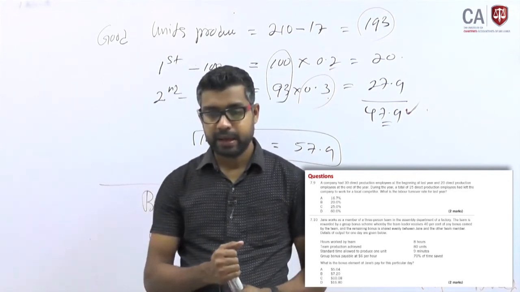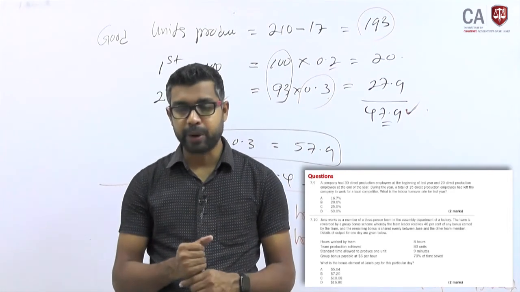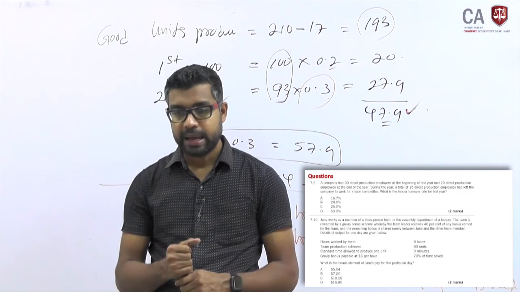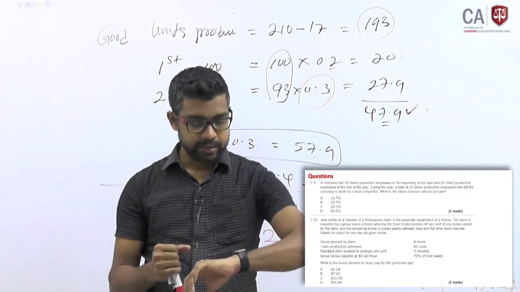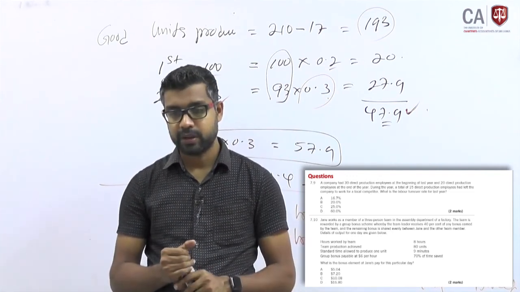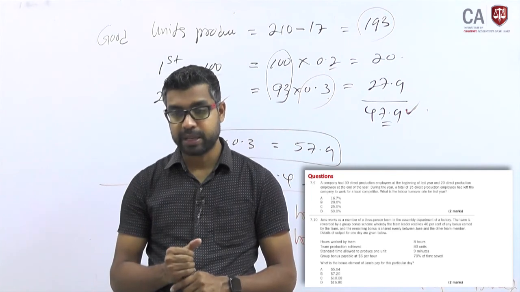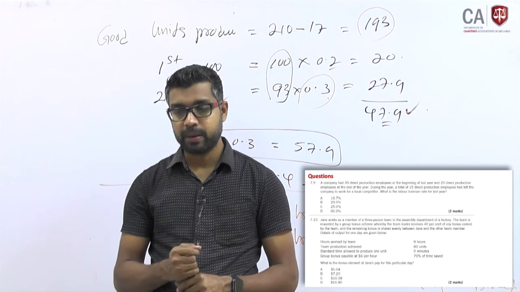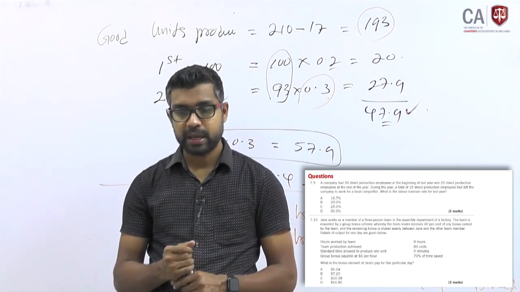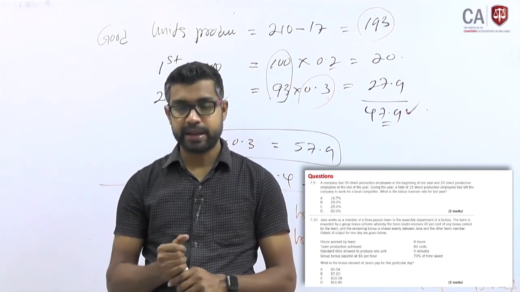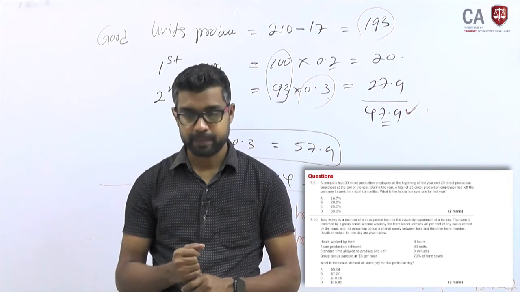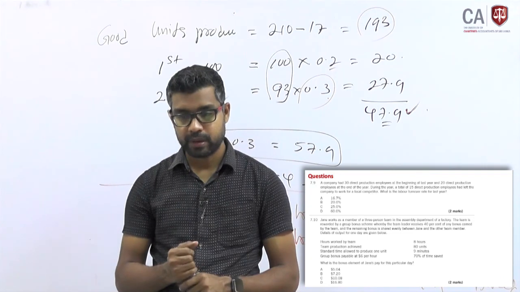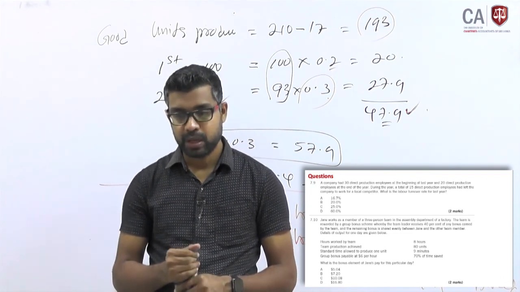Question number 9. Company A has 30 direct production employees at the beginning of the last year, and 20 production employees at the end of the year. At the beginning and at the end they have given the number of employees.